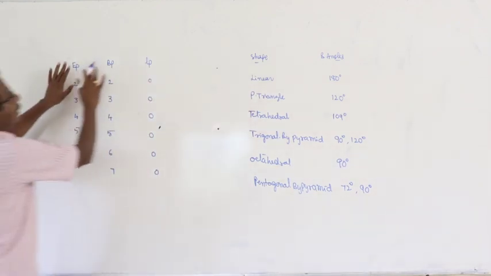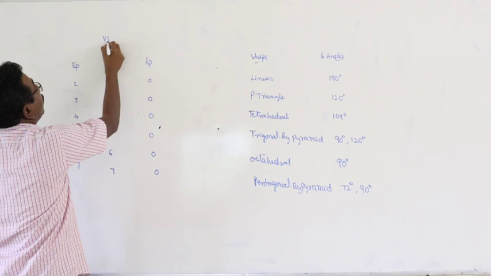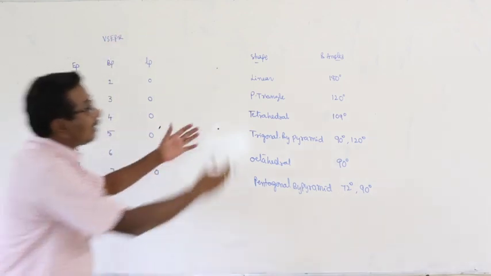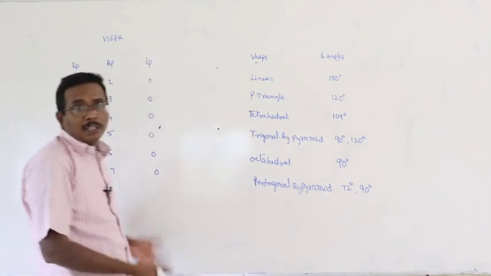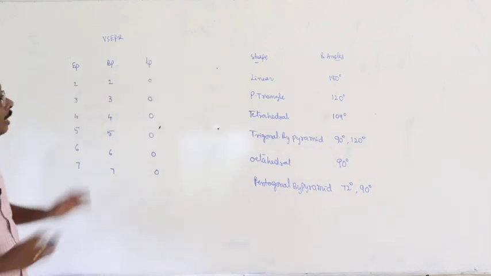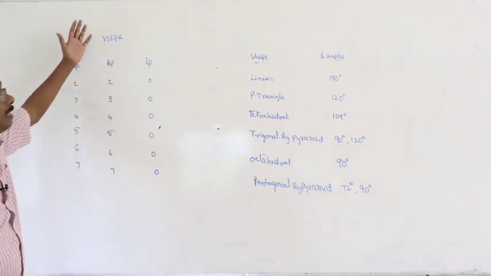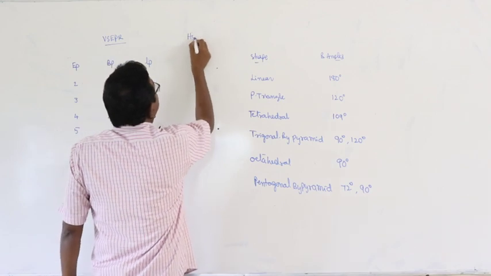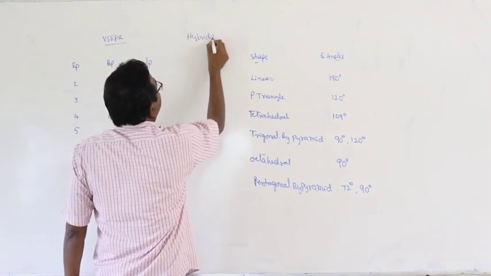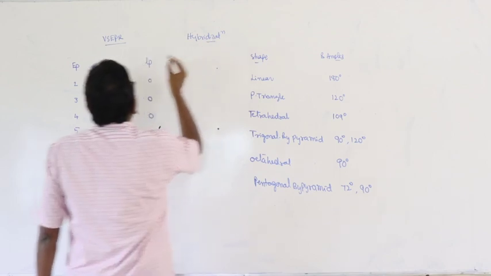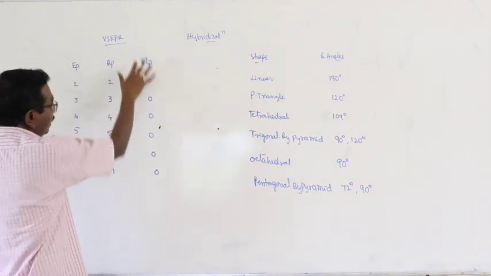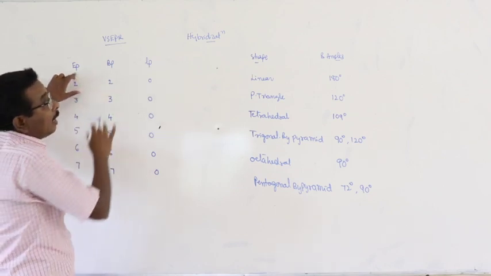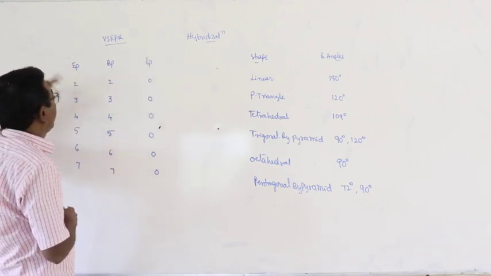Okay. The electron pairs concept is related to VSEPR theory, and these are the shapes and bond angles. They are common for both VSEPR theory and hybridization. But how can you correlate VSEPR theory and hybridization? Here, this is hybridization, and this is related to VSEPR theory. Based on the electron pairs, how can you identify the hybridization?